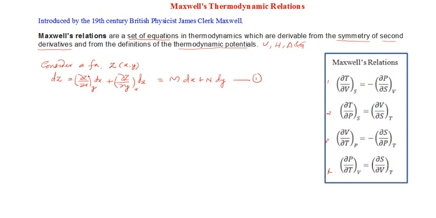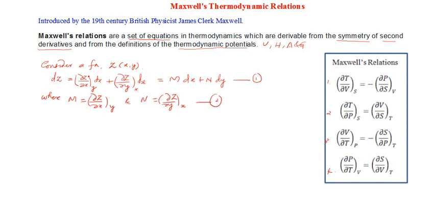Now, what are this M and N here? Let me define that also, even though it is evident here. M is equal to dou Z by dou X at constant Y, and N is equal to dou Z by dou Y at constant X. Let me say these relations are equation number 2.